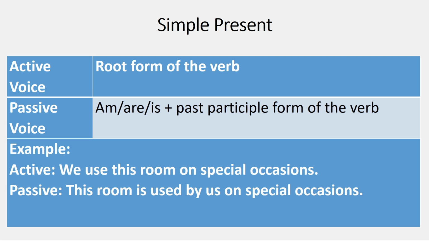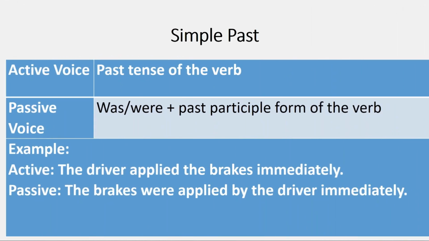Let us now look at simple past tense. So in the simple past tense active sentences, for go we would use went, but we don't do that in passive voice. In passive voice we are always using the past participle form of the verb, and along with that we use the simple past version of be, that is was or were.